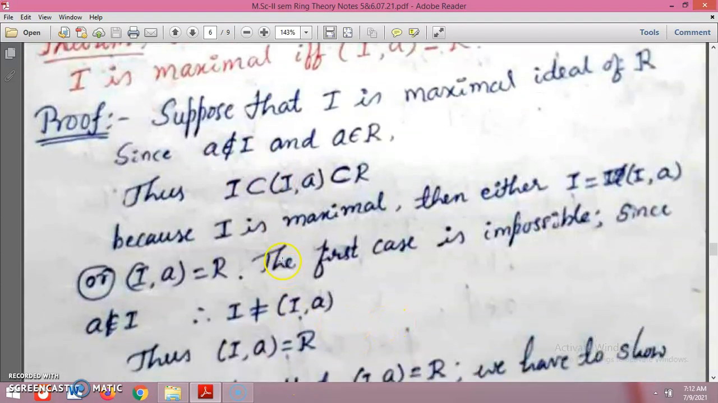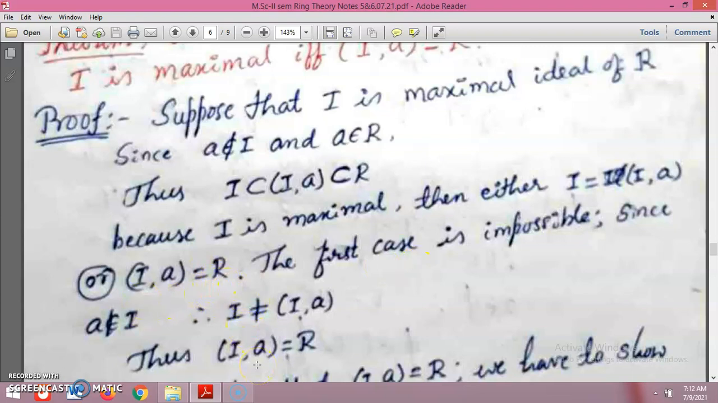So obviously A is not in I, and IA is not equal to I. This means the ideal can be generated by this A, but A does not belong to the ideal I. So the first case is impossible, and only the second case is possible.